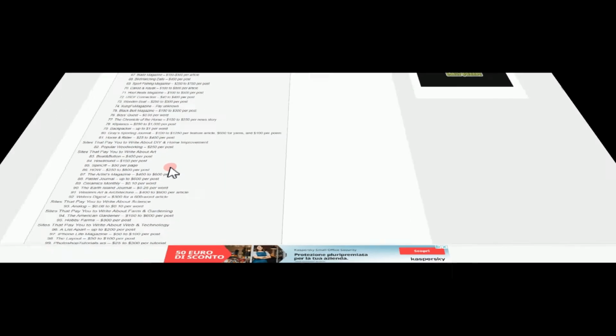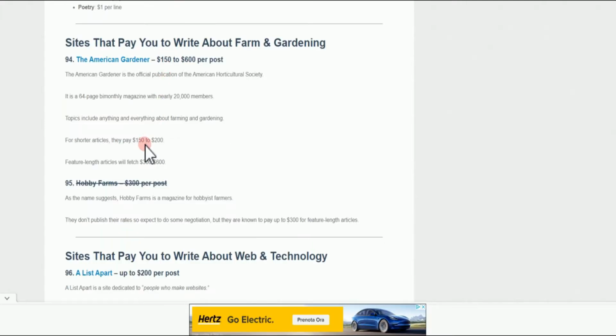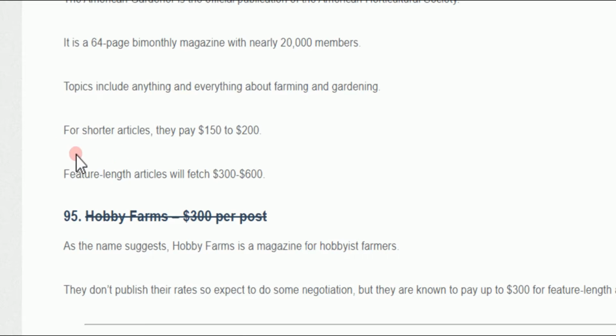Now let's assume you've seen a particular website that offers something that interests you. What you need to do is click on the website, and it's going to take you to the main page. The first thing you need to do is read the instructions, read what is written here, so that you have a little knowledge of what the website is all about. This one is about American Gardener, and it has up to about 20,000 members on the page. The main topics discussed on the page are about farming and gardening.